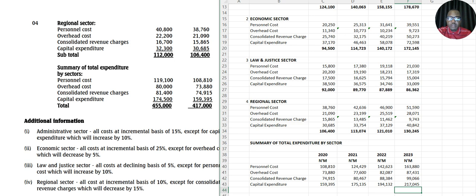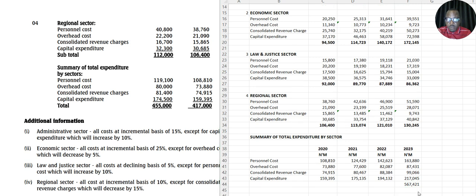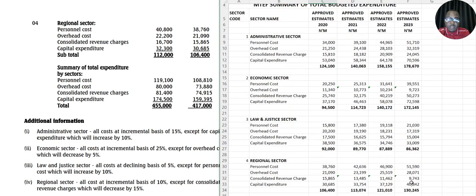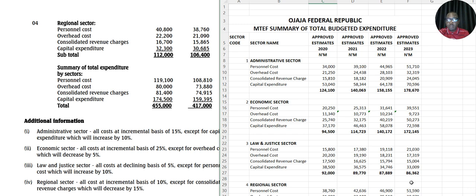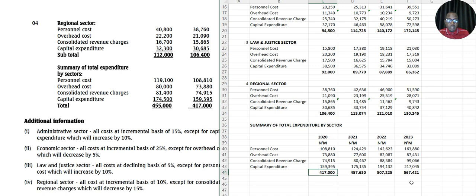So to now give you the summary of this thing, we have a total of this here. I can copy it and bring it here. So what you do now is you can bold it. Alright, so this is the summary of the budget for Ojaja. Is it Ojaja? What's the name of this thing again? Ojaja Federal Republic. You understand it? Okay. Right, and that's the end of the question.